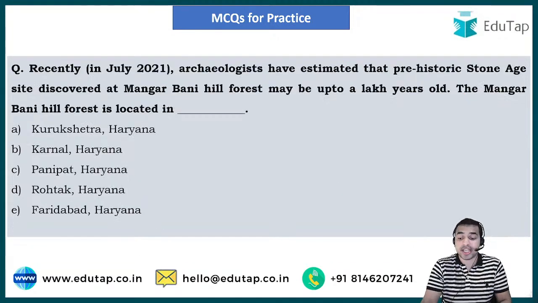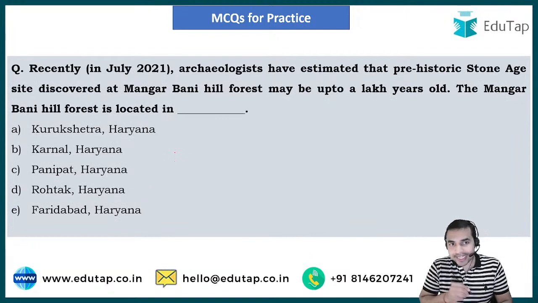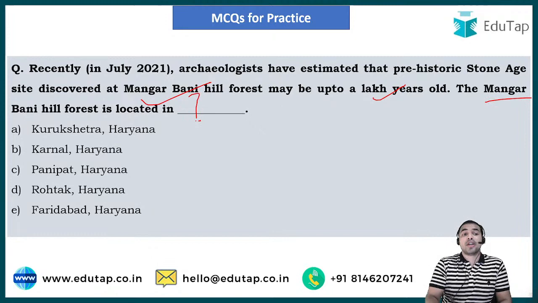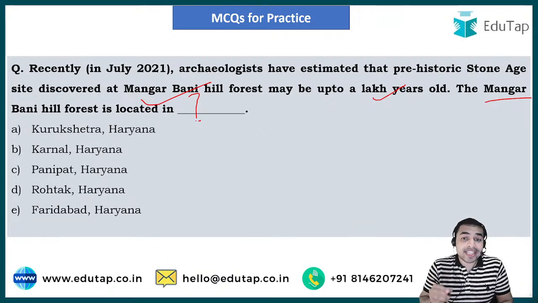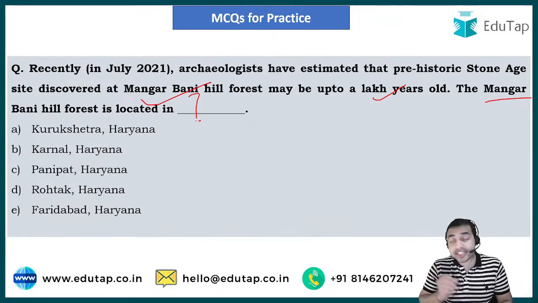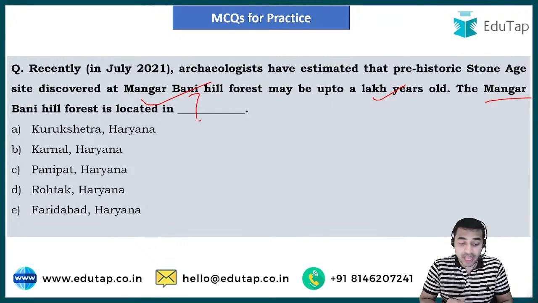The next question is here on your screen. Recently, archaeologists have estimated that a prehistoric Stone Age site discovered at Mangarbani Hill Forest may be up to 1 lakh years old. The main question here is: the Mangarbani Hill Forest is located in? You are required to tell me the location. Please answer in the comment section below. The options are Kurukshetra, Haryana, Karnal, Haryana, Panipat, Rohtak, and Faridabad.